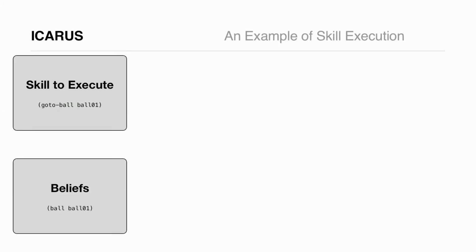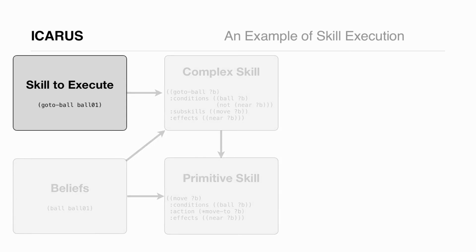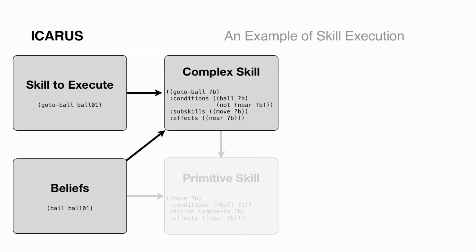Given a skill to execute, Icarus matches the name of the skill with the current belief state to select an applicable skill. A complex skill is any skill which has one or more subskills associated with it. A primitive skill, on the other hand, does not have any subskills. Instead, it executes some action of the environment. In this example, go-to-ball has been selected for execution. Because it matches the current belief state, the skill definition is retrieved from long-term memory.